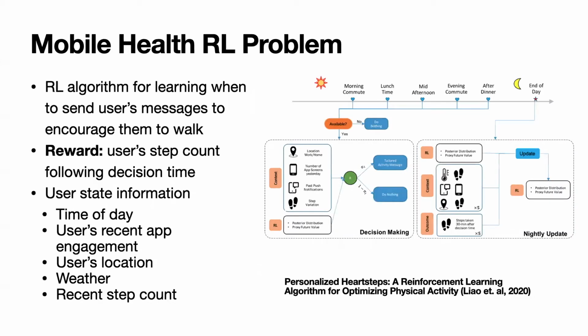For example, consider a mobile health application aimed to help users increase their step count. A few times a day, the RL algorithm uses the user's state information to decide whether or not to send the user a message encouraging them to take a walk. It's not immediately clear whether to use a contextual bandit or an MDP algorithm in this problem, as it's not clear to what degree previous notification decisions will affect what future states the user will visit. Assuming the wrong framework can lead to inefficient learning, or worse, the algorithm could never learn the optimal policy, even with infinite data.